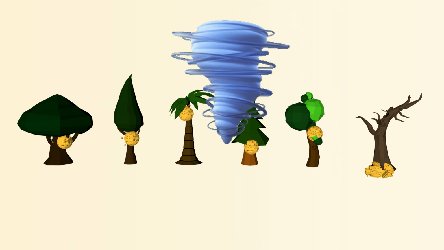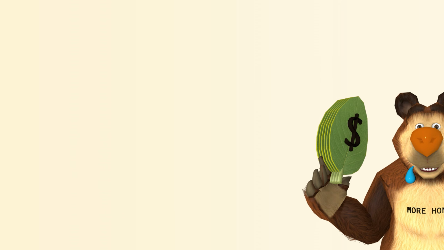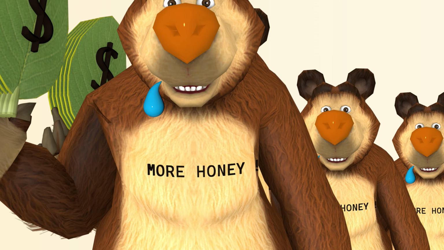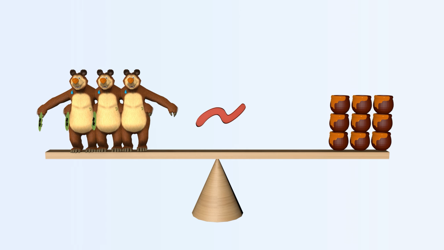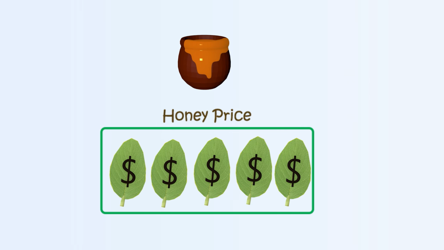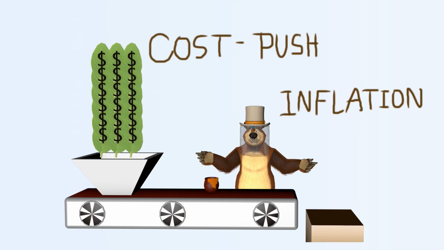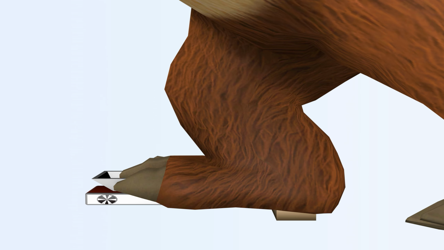Now imagine a disaster. A storm destroys half the beehives. Honey production falls. But bears still love honey just as much. Same demand, less honey. Again, prices rise. Scarcity strikes again. This is also cost-push inflation, but stronger. It's called a supply shock.